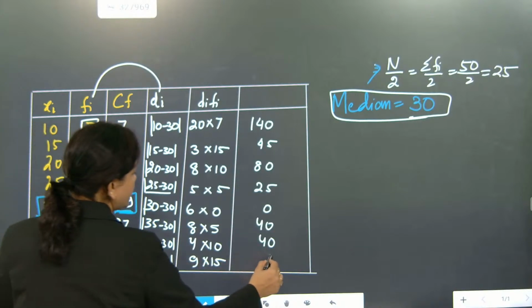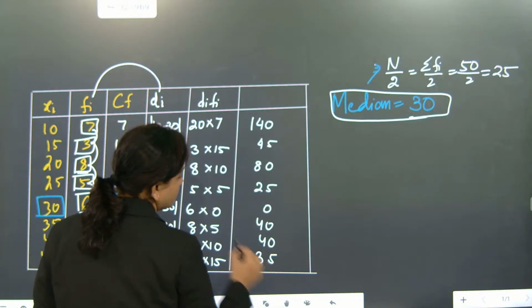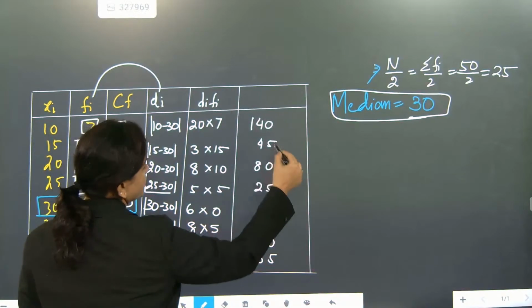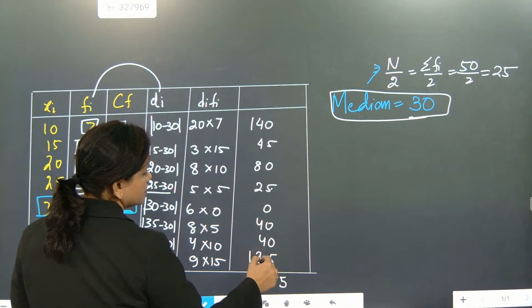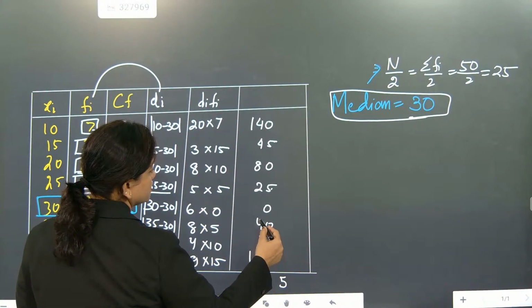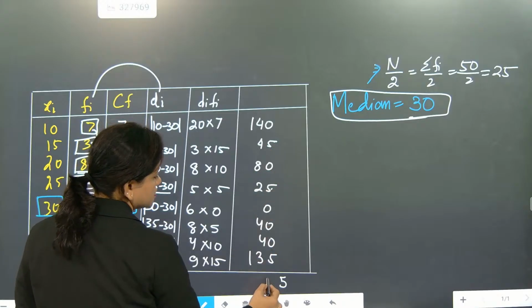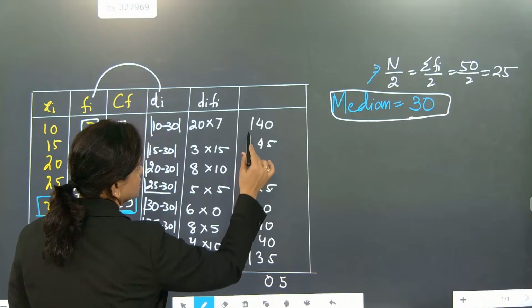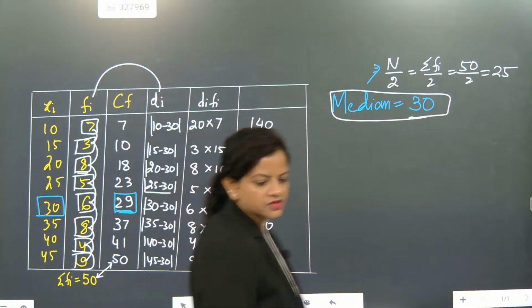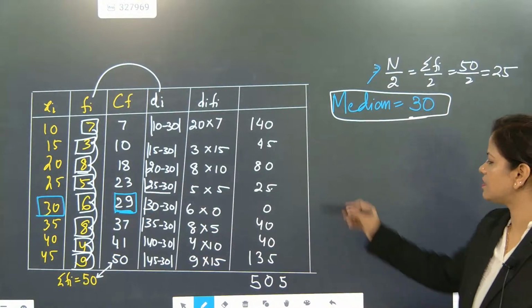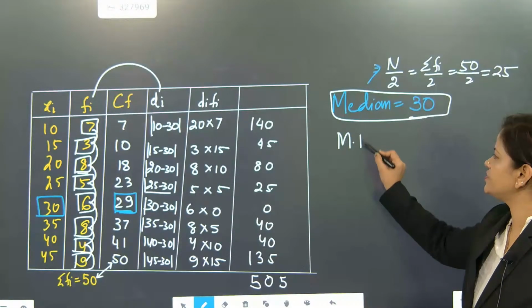So 9 times 15 is 135. So 505 is coming. Once we got 505, now we have to find mean deviation.